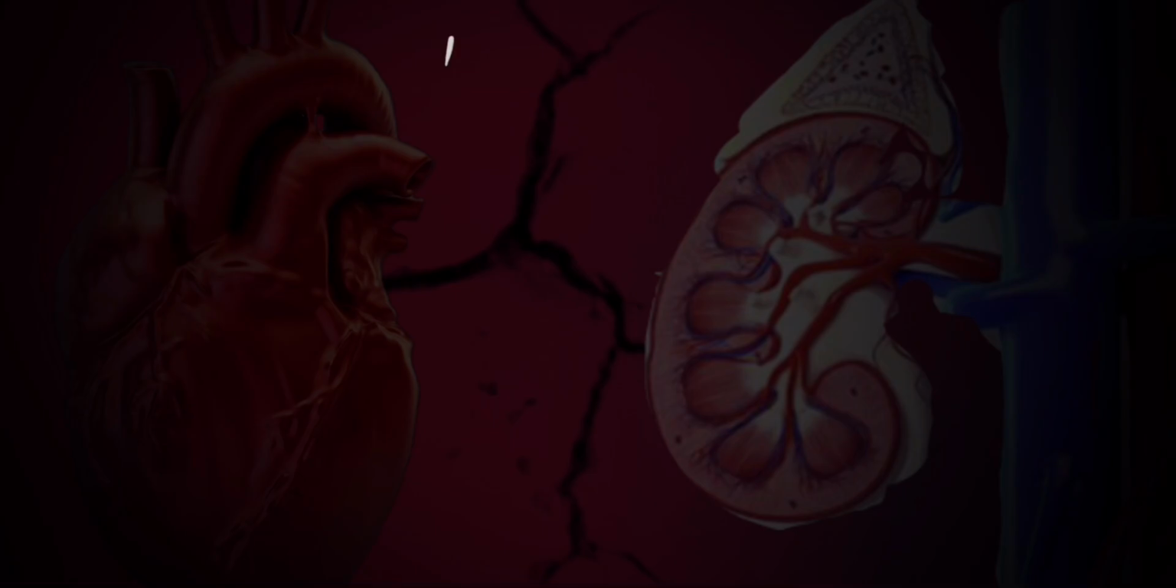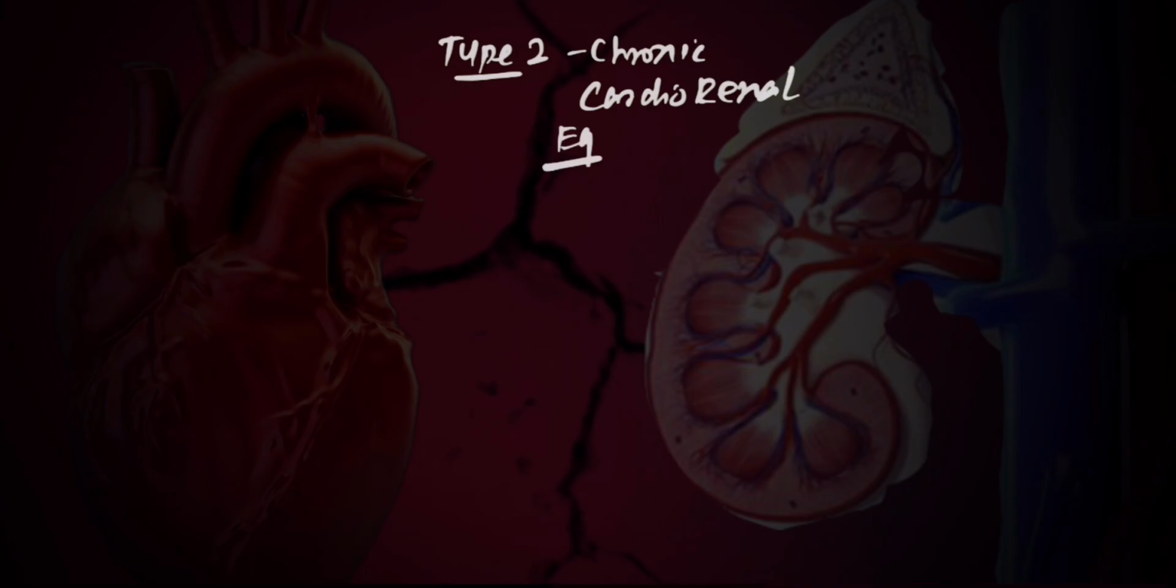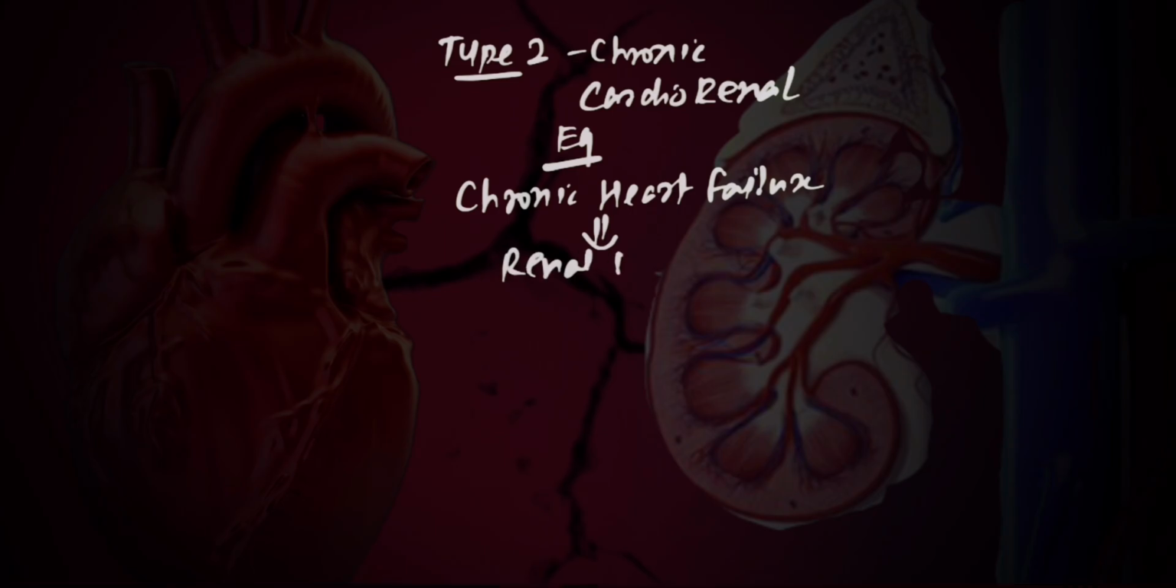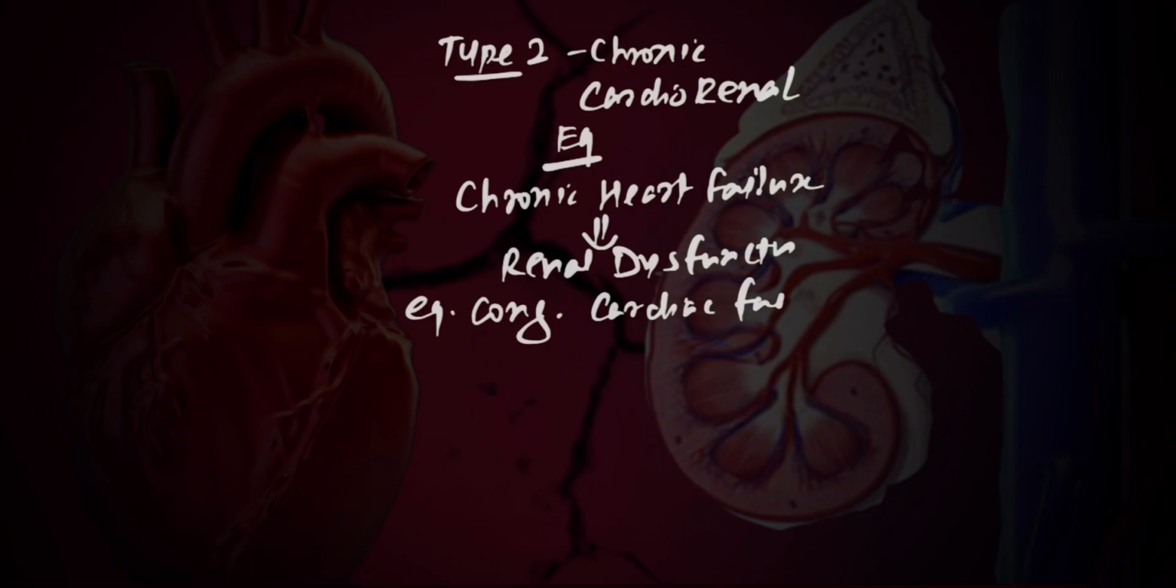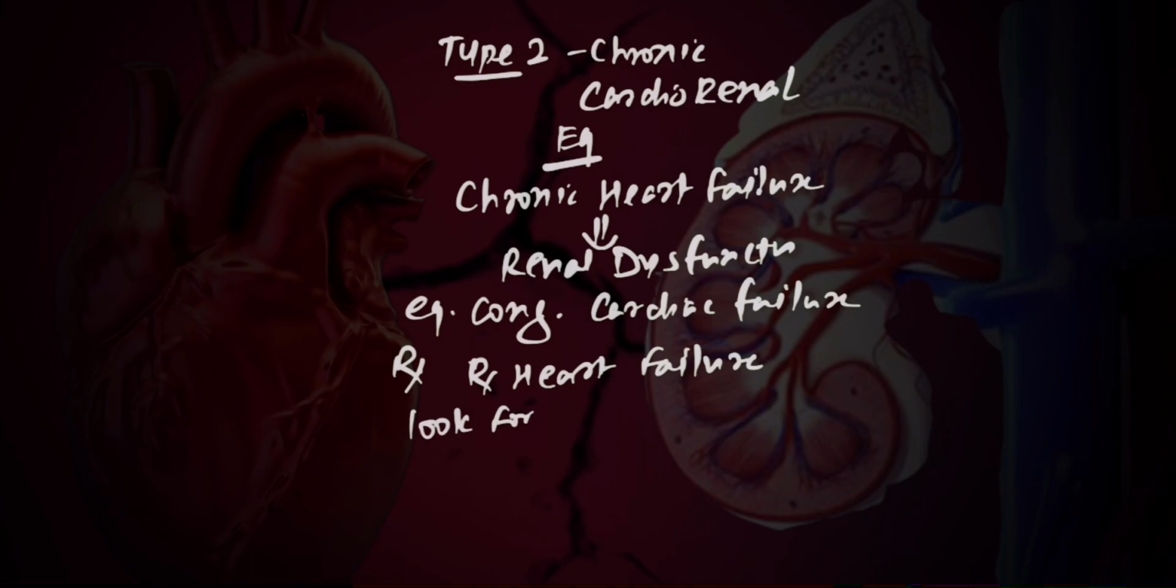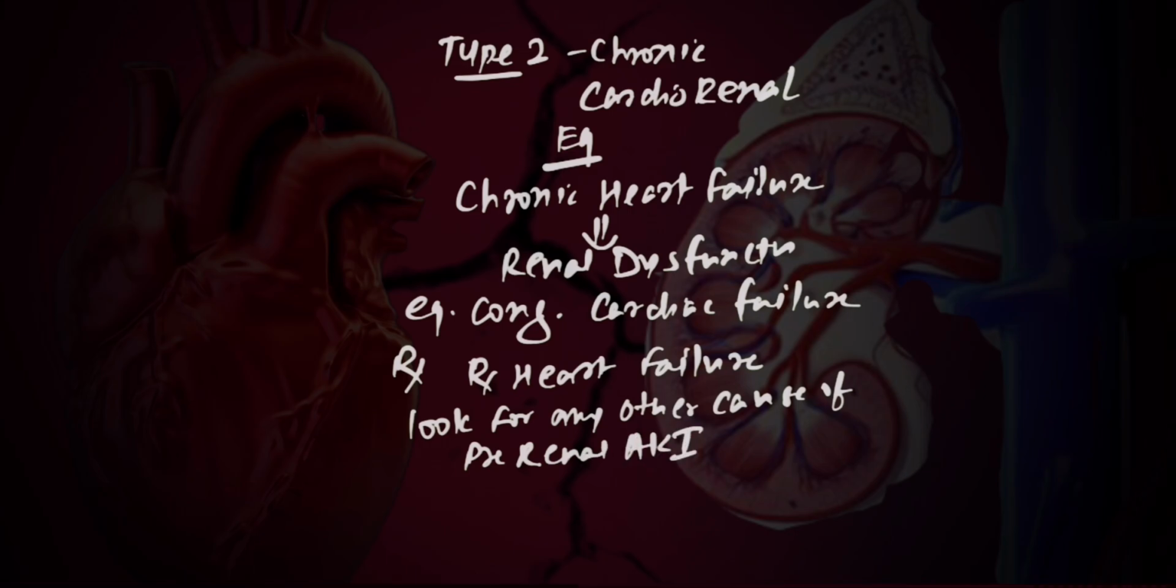Now let's see type 2 cardiorenal syndrome, that is chronic cardiorenal. The example to this would be some chronic cardiac pathology, for example, chronic heart failure leading to renal dysfunction. And this is very common and is seen with congestive cardiac failure. The treatment for this would be treating the underlying heart failure and also meanwhile evaluating and ruling out any other causes of pre-renal AKI. And also in critical cases, we can prefer dialysis if required.